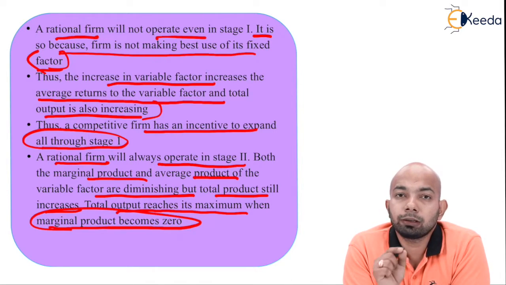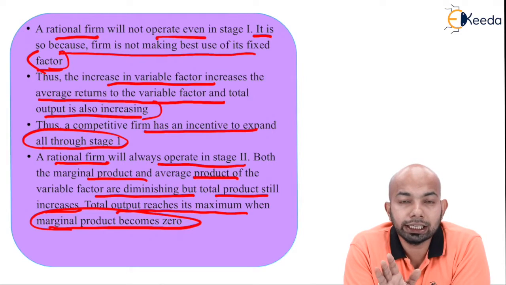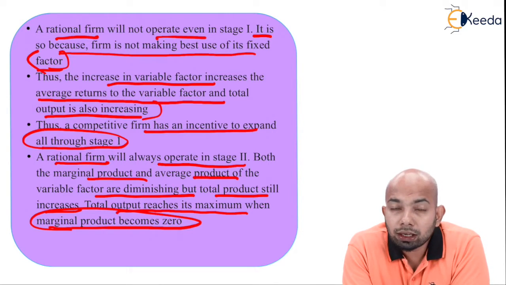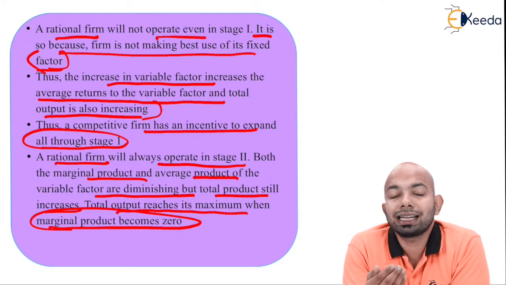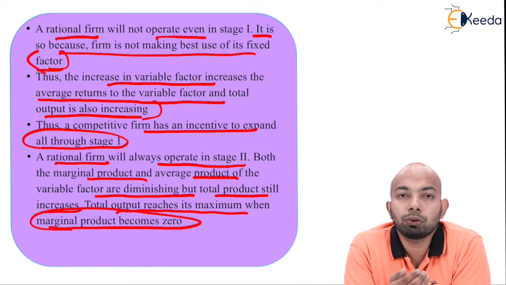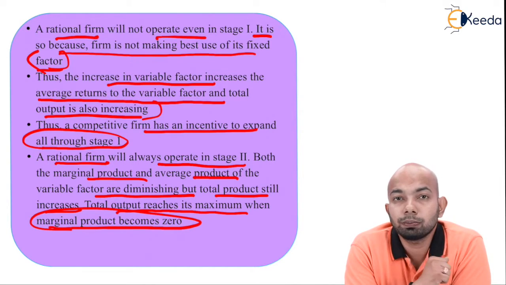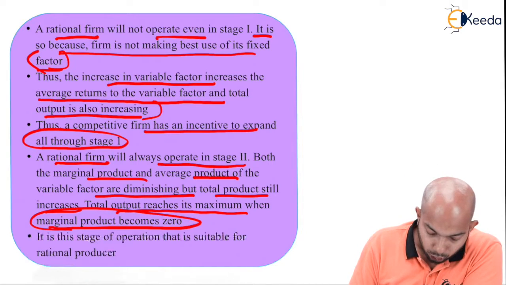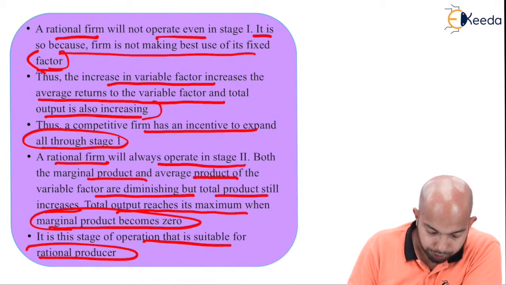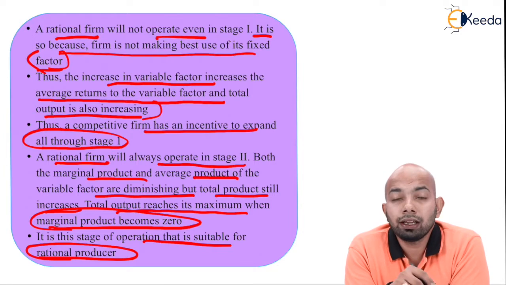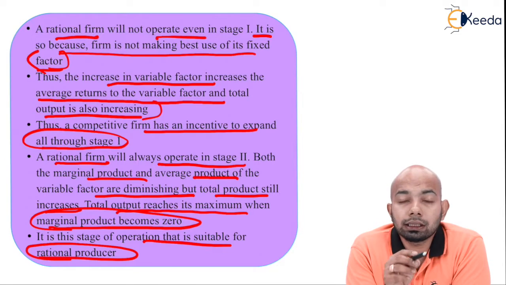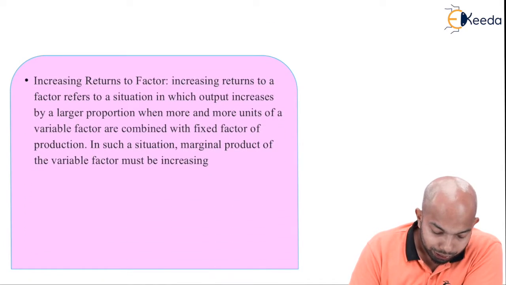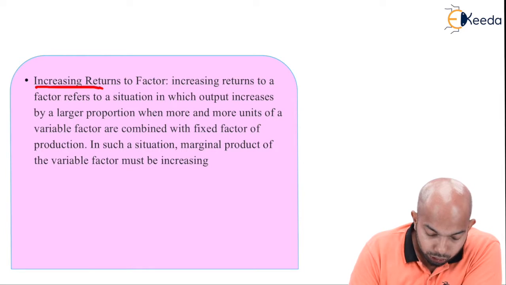Hence, at that point of time, production should be stopped completely, because the more you produce after that stage, it is just going to add to the cost, and it is never going to reap you any profits. It is this stage of operation that is suitable for the rational producer. So this is the stage where operations should be brought to a halt by a rational producer. Now the next part refers to increasing returns to factors.